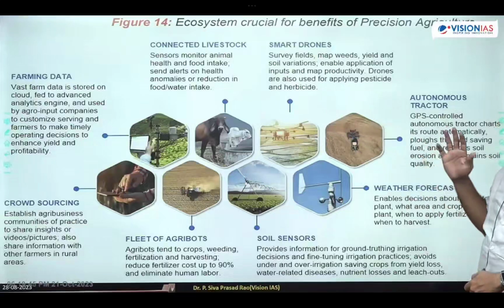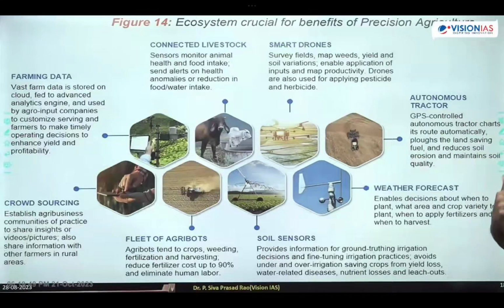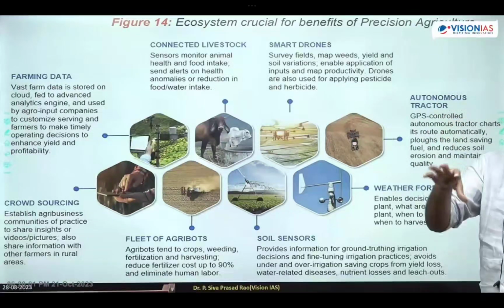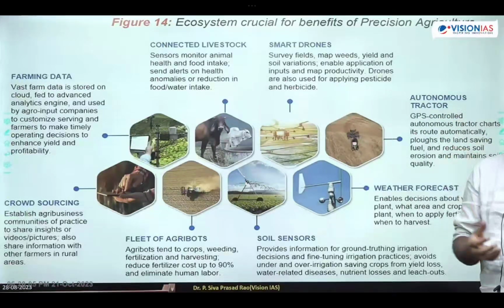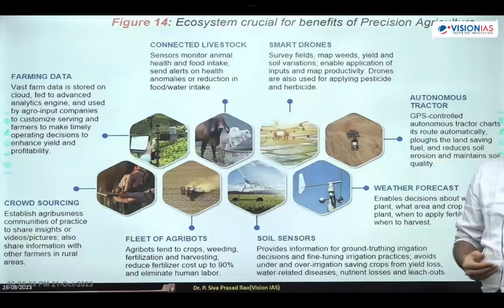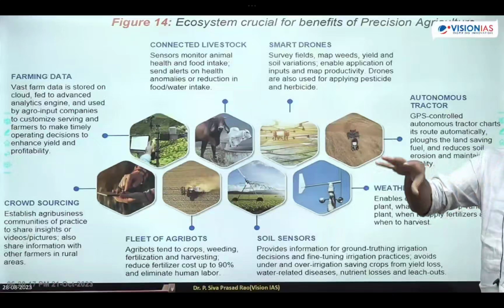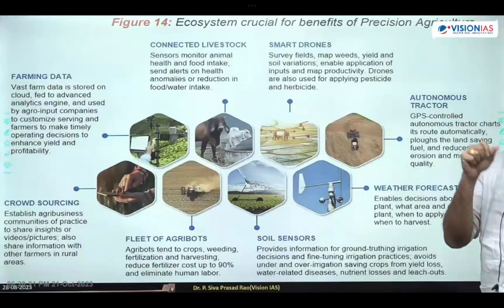For example, when you include artificial intelligence and automation in your agriculture sector, say 100 acres of land is there. What the artificial intelligence robot will do is take the weather report and big data report of the climatological conditions in that particular area. After that, it will assess the rainfall pattern of the area, the diseases in the area, the crop patterns, and the productivity of the area. It will assess everything first. According to the data, it will select a crop to be sown there.